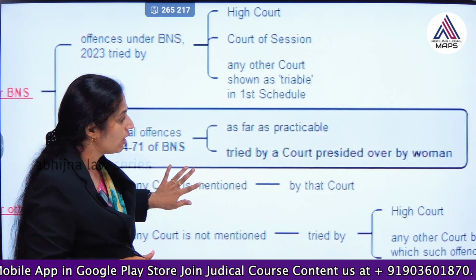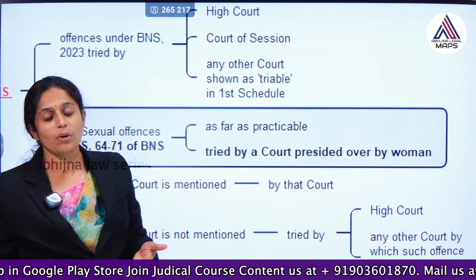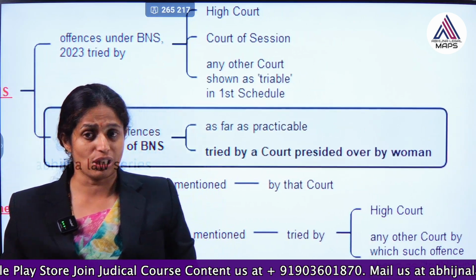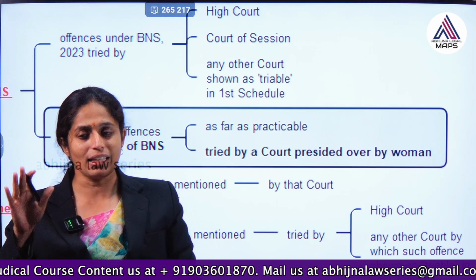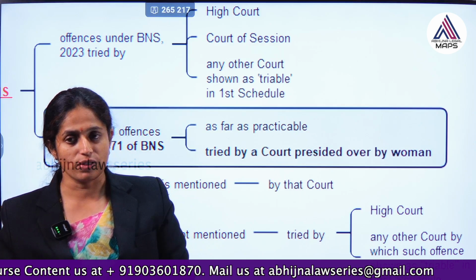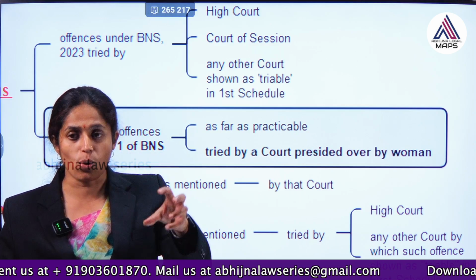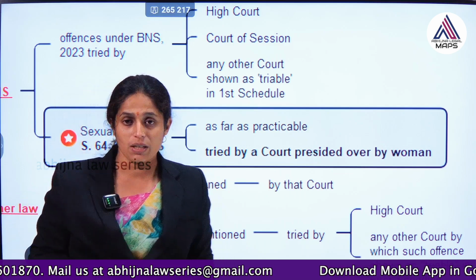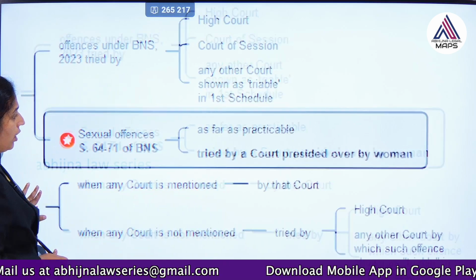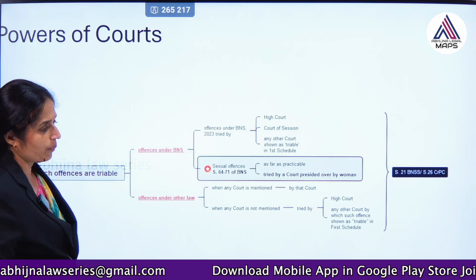It is not a compulsion, because most of the time in all courts there couldn't be a woman judge, but they say that as far as practicable, please assign that case to a court where a woman is the presiding officer. This was the requirement as per section 21.